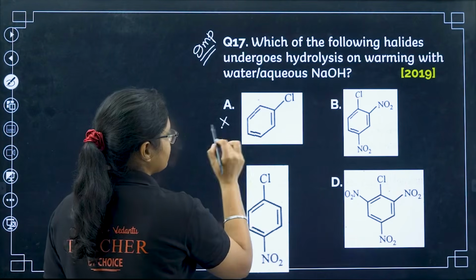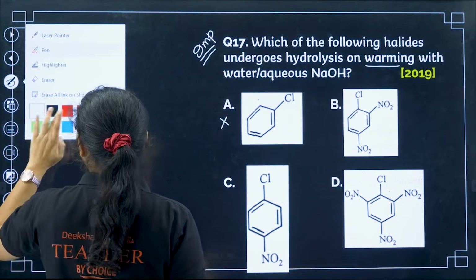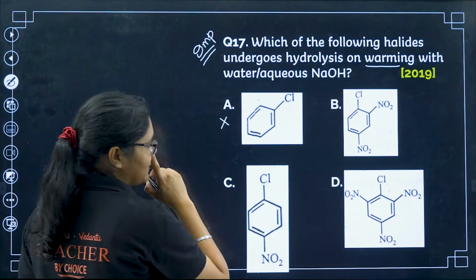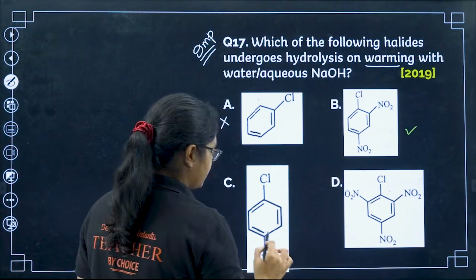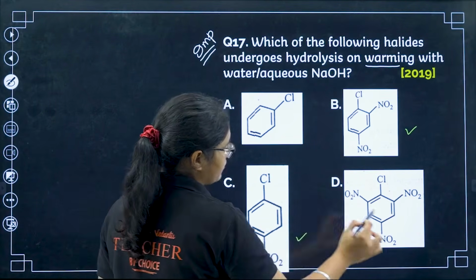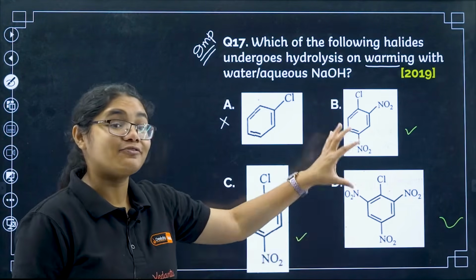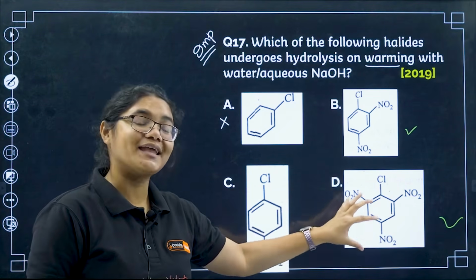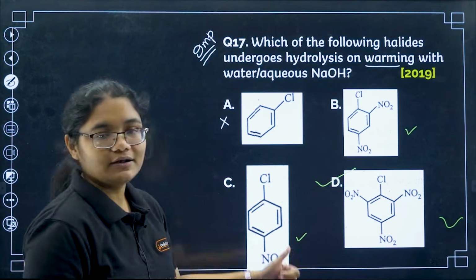Here there is no electron withdrawing group, so this cannot just react with warming. It will react but at a very high temperature and pressure. Here we have 2 electron withdrawing groups, so this can react. Here I have 1 electron withdrawing group, this can also react. Here I have 3 electron withdrawing groups, this can also react. But the faster reaction will be where we have more electron withdrawing groups. So that is why option number D here.